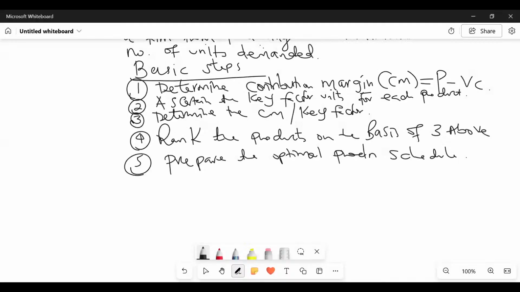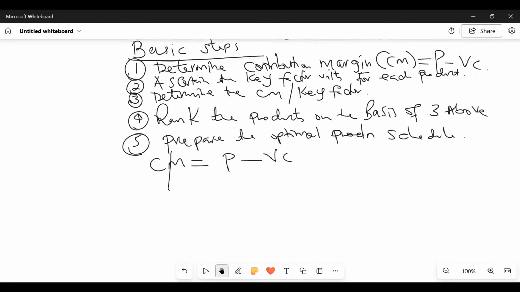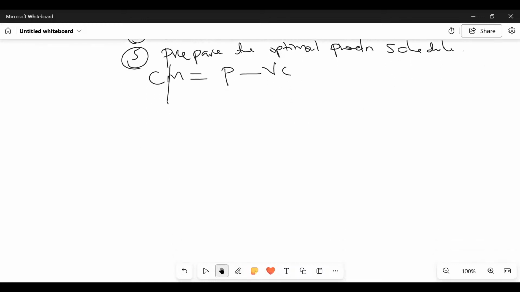So step number one, we are getting contribution margin, which is price minus what here, somebody? Variable cost. Now we are doing this in a columnar form. So in a columnar form, ladies and gentlemen, this is what we have here at the end of the day.